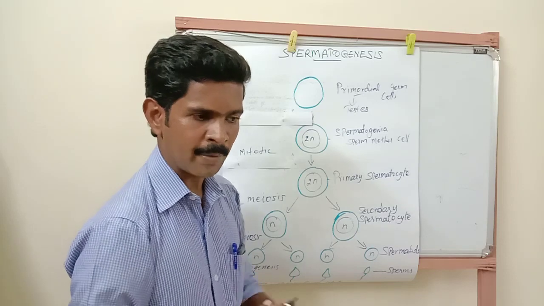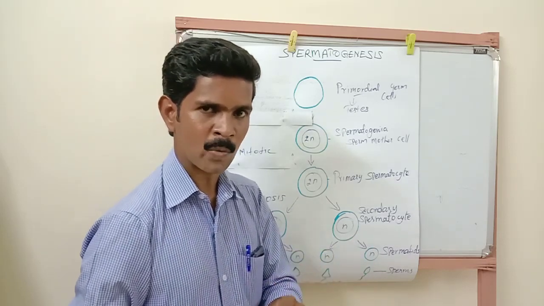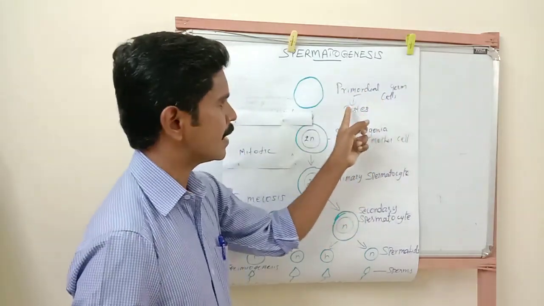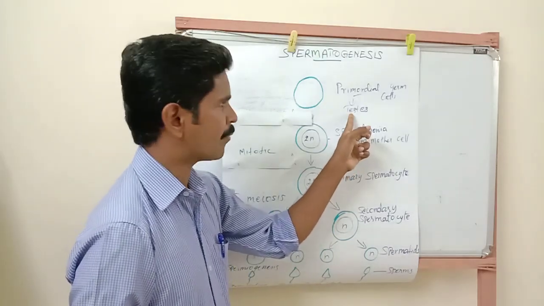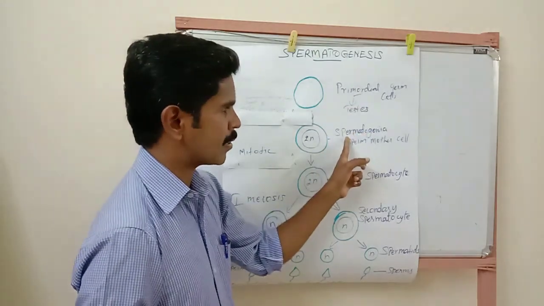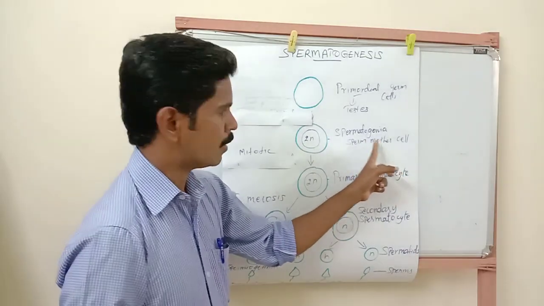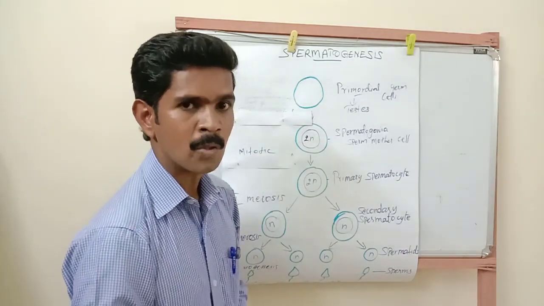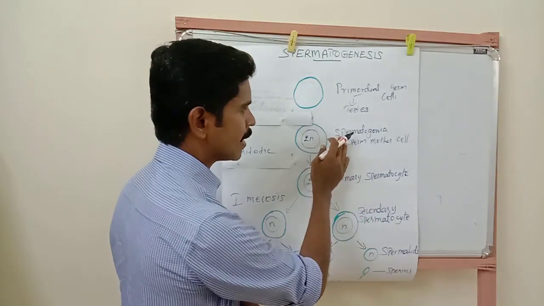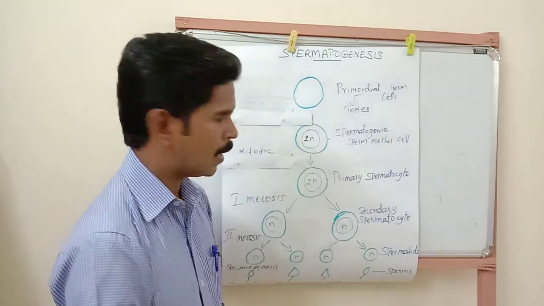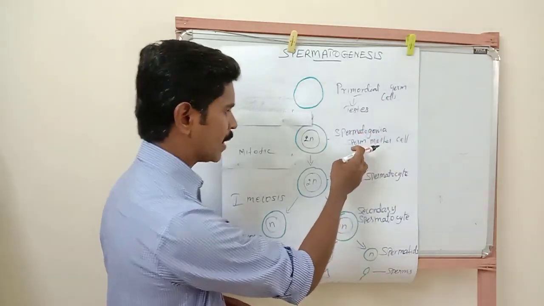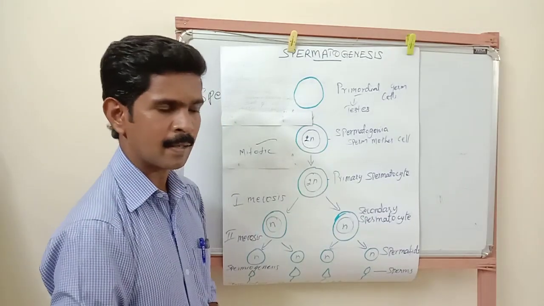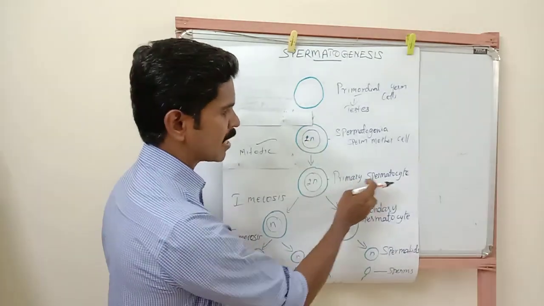Listen very carefully. When a male baby is developing inside the uterus of the mother, some primordial germ cells enter the testis of the male baby, and finally they are converted into spermatogonia or sperm mother cells. The spermatogonium is in diploid condition, meaning totally 46 chromosomes are present inside the sperm mother cell. Now the spermatogonium undergoes mitotic cell division, and finally it is converted into a primary spermatocyte.